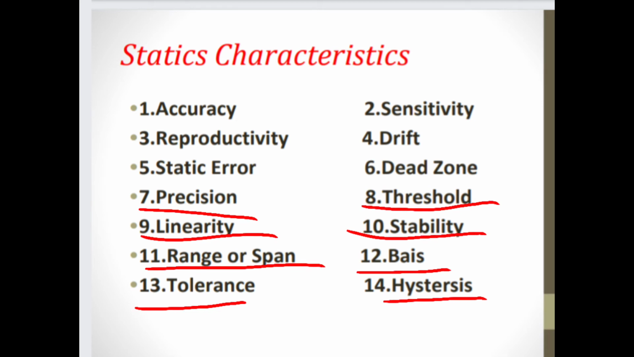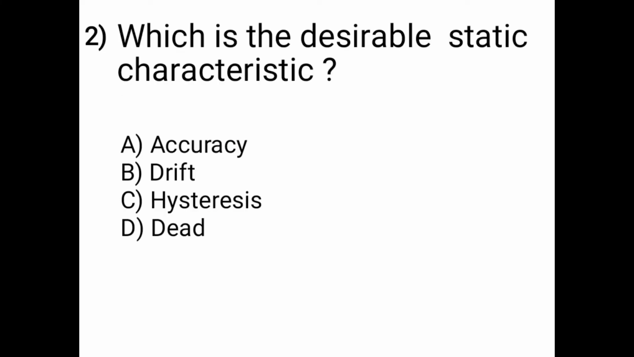So now second question is, which is the desirable static characteristics? So here see options: A is accuracy, B is drift, C is hysteresis, and D is dead zone. So the correct answer is option A. Means accuracy is a desirable static characteristic. Option A is correct answer.